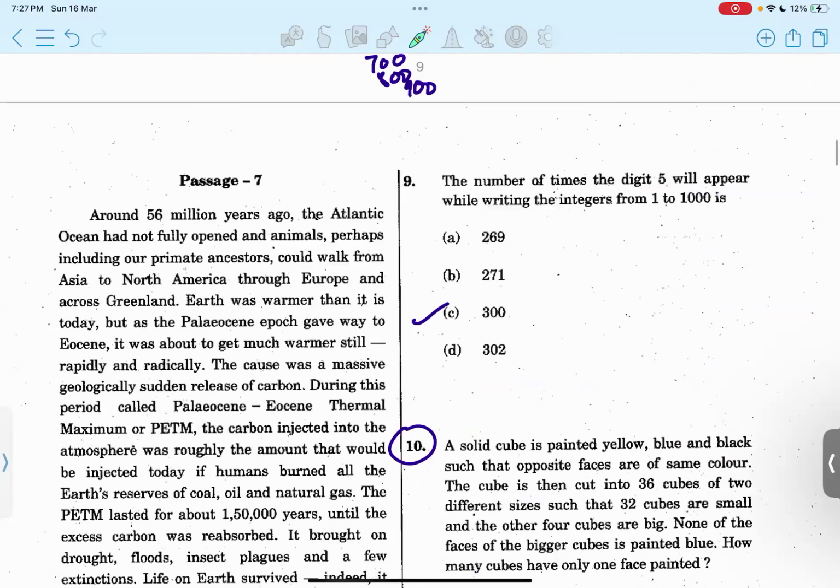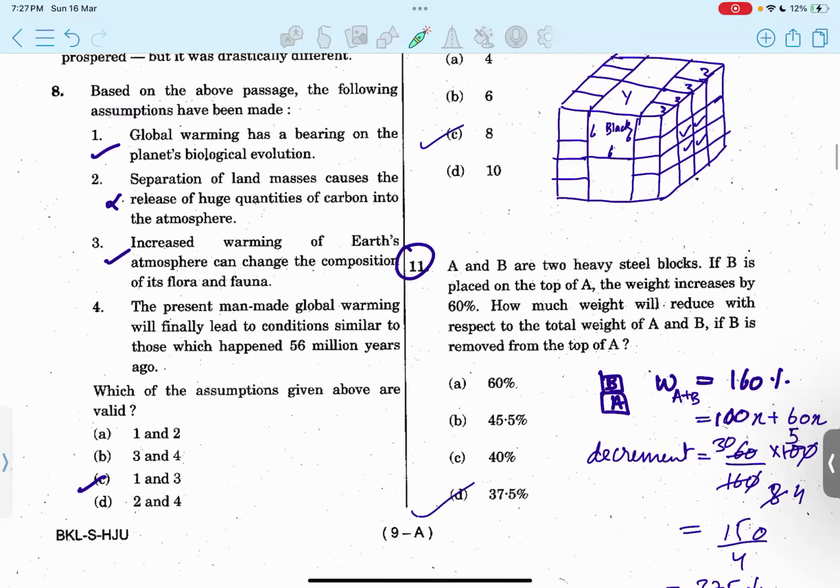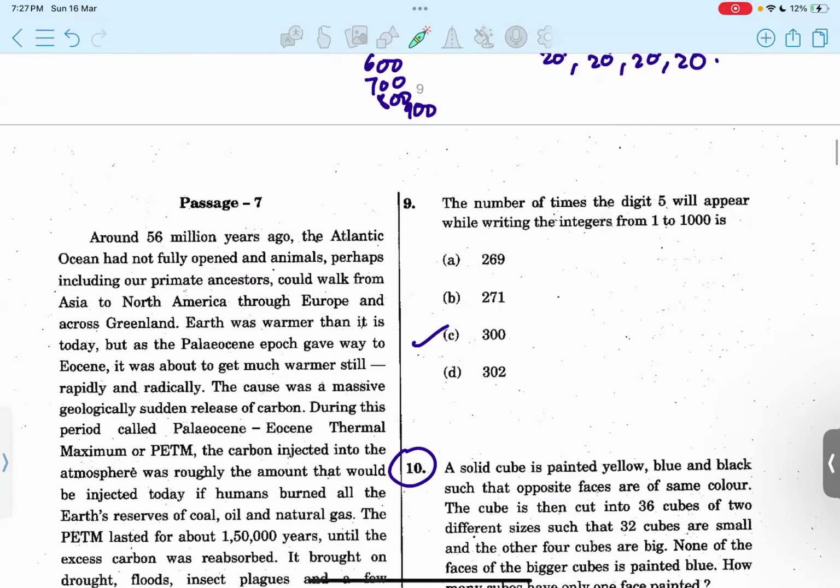Then passage number 7, so we have to identify the assumptions. So the assumptions should be the first and the third statement. Option C. Okay, now we have question number 9.